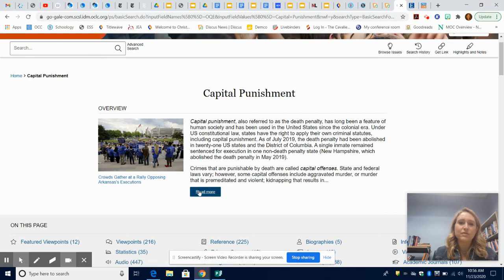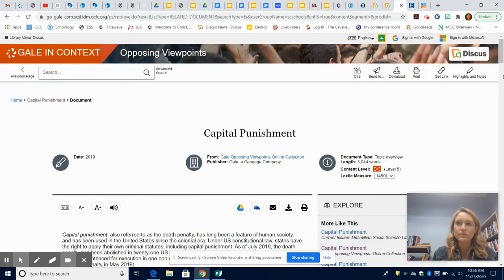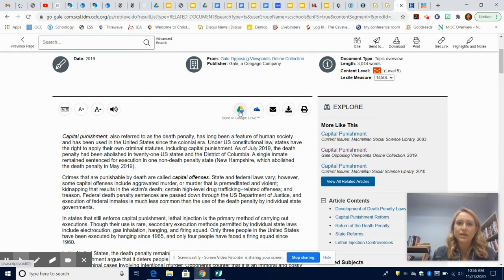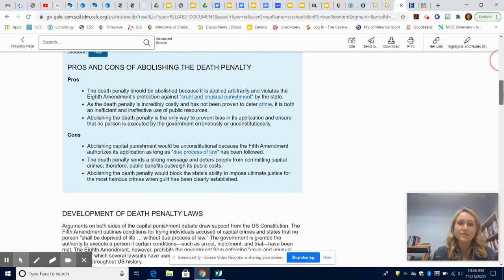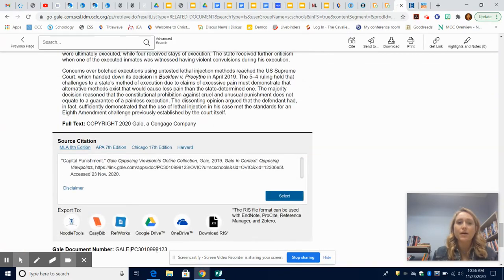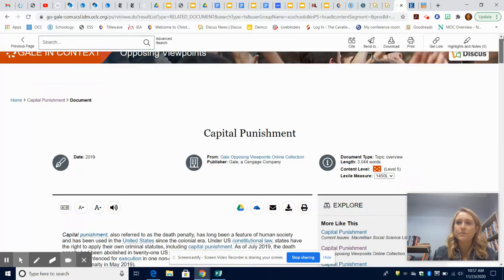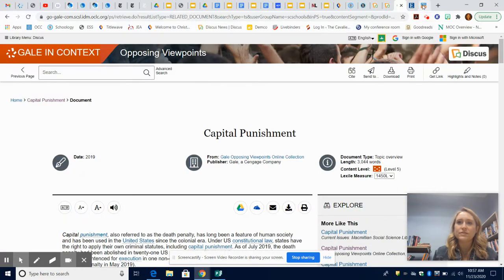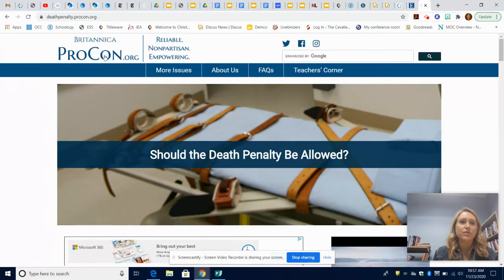We'll pretend like you want to read this overview article, so we'll open that up. You have your Google Drive integration feature. So again, it converts this document into a Google Doc, and then you can take notes and all kinds of stuff. This is really well organized, by the way. It's a great starting point. And at the bottom is your source citation, and you just pick whichever citation method you're using. So very simple.